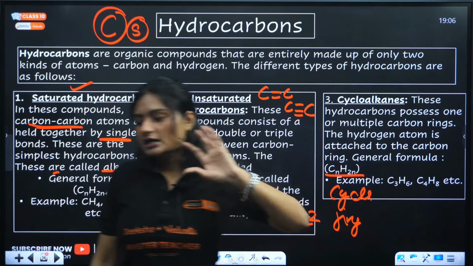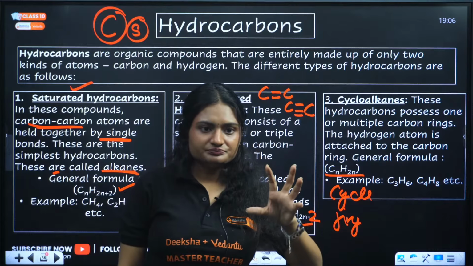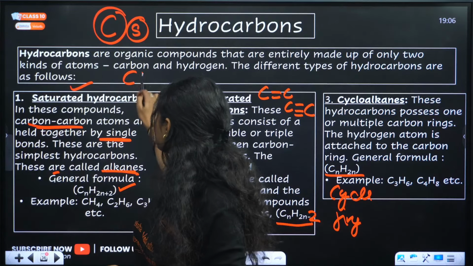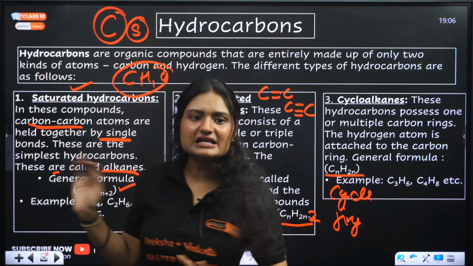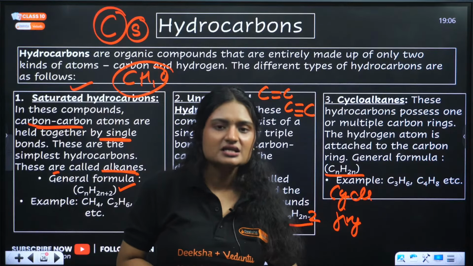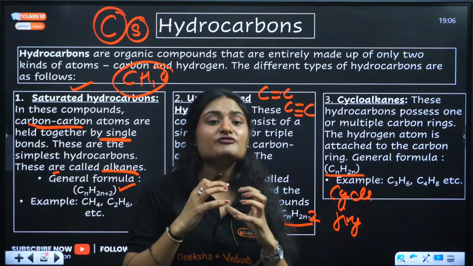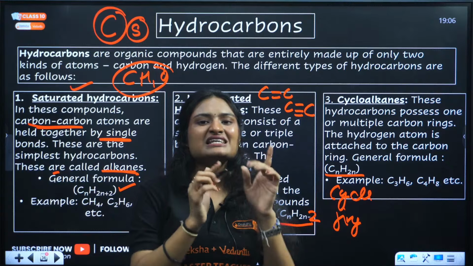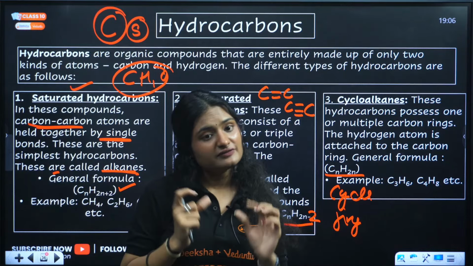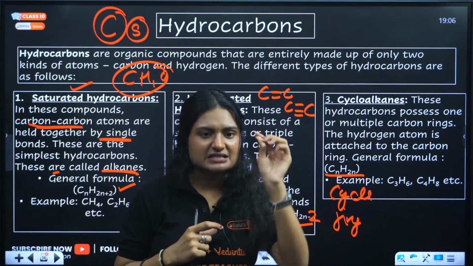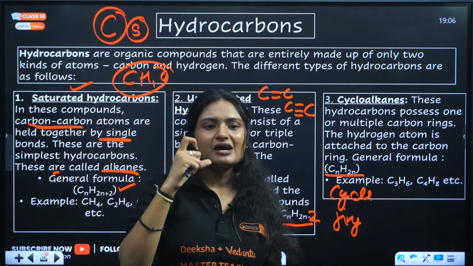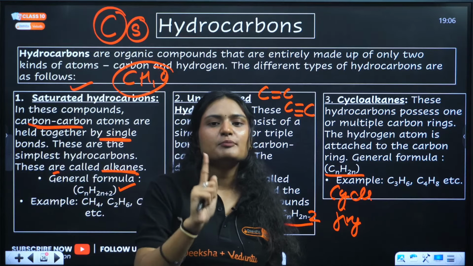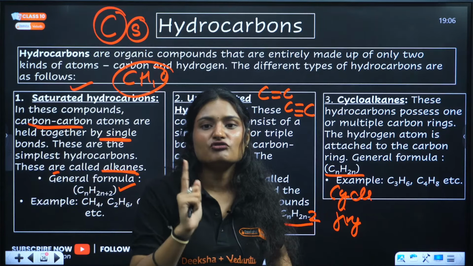Clear? Isomers are compounds that have the same molecular formula. They are compounds, so isomers will have carbon, hydrogen, oxygen, more than one element will be there. Their molecular formula is the same. That means the number of carbon, hydrogen, oxygen atoms will be the same, but the structural arrangement is different. The basic core difference is that isomers will have more than one element, while allotropes are only made up of one element.